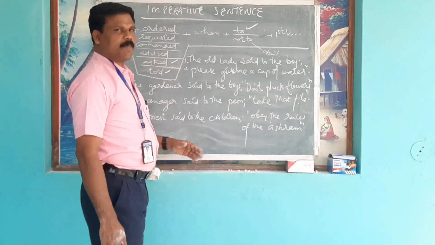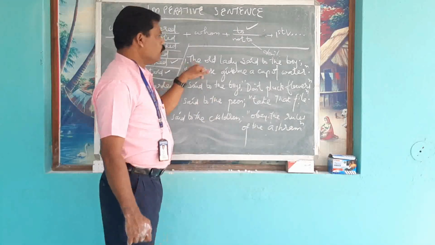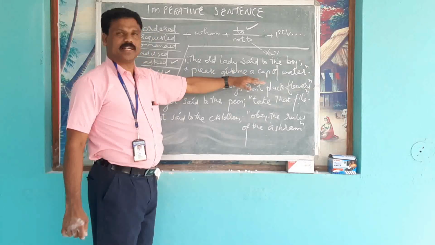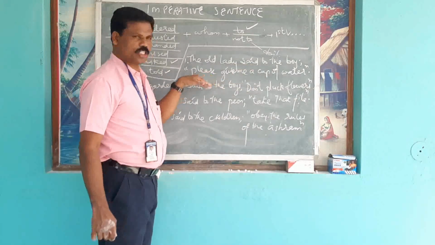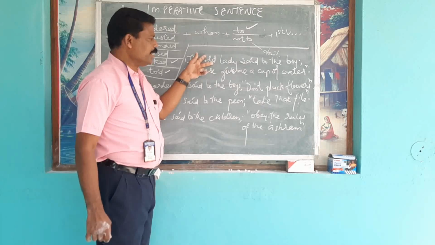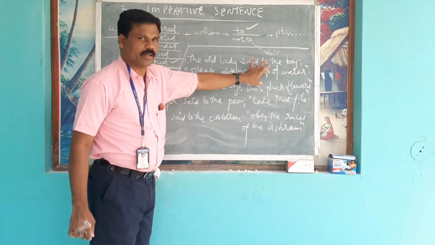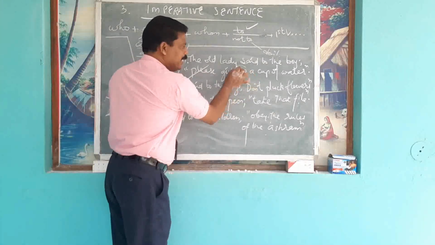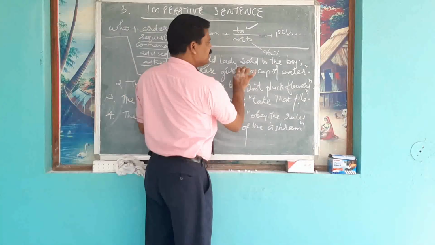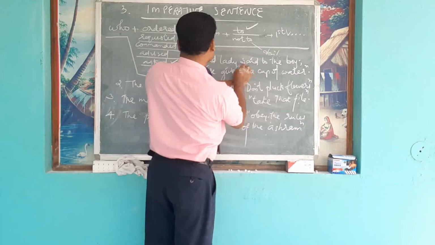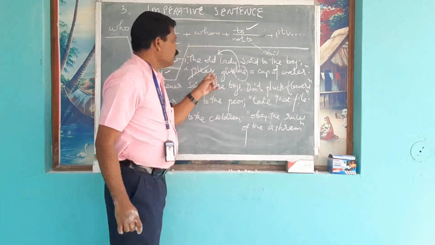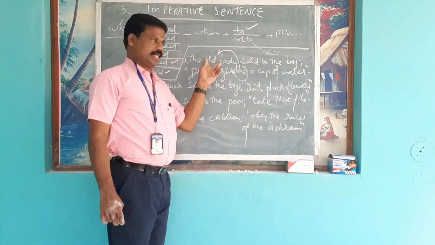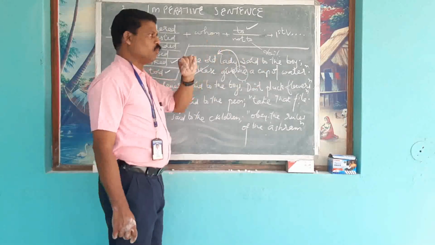So let us practice some more questions. The old lady said to the boy, please give me a cup of water. So it is a request. The old lady requested the boy to, please हट जाएगा, to give me, changes according to the subject, old lady. So the old lady requested the boy to give her a cup of water.